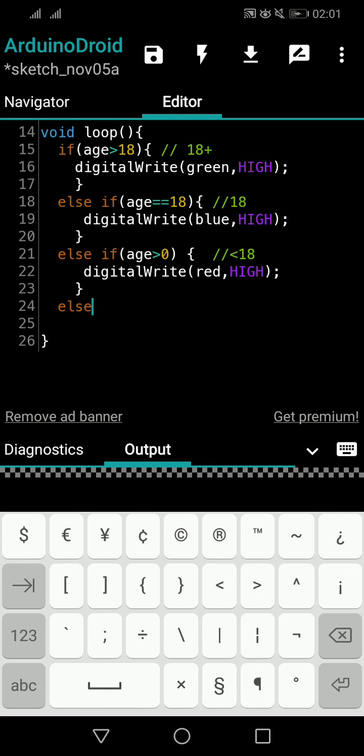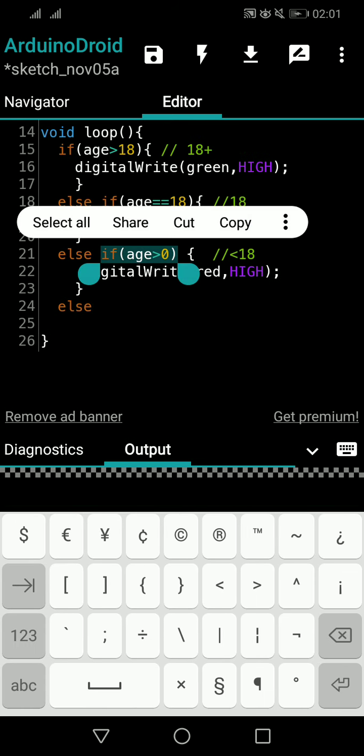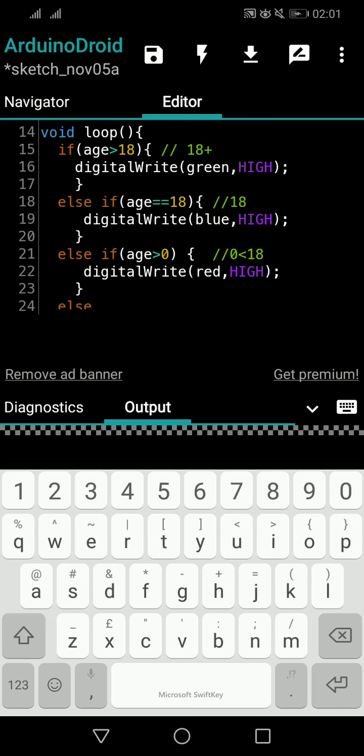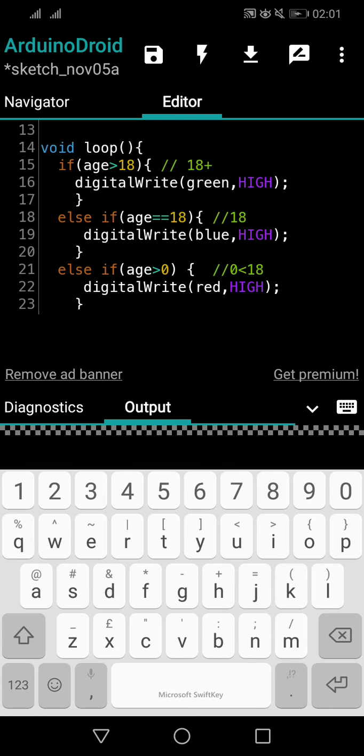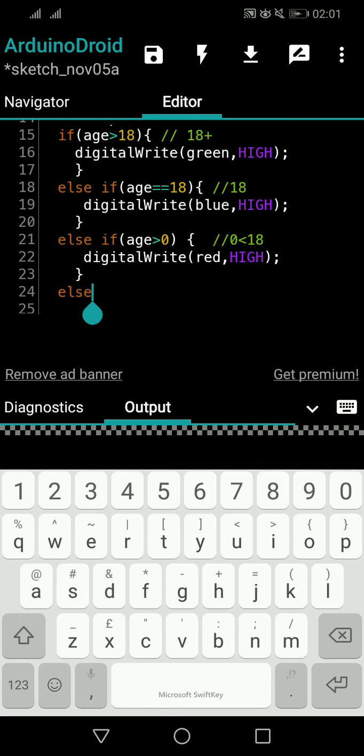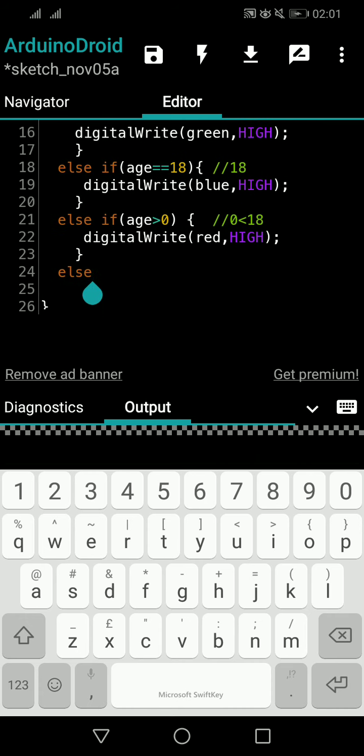We know that if this else if is also skipped, that means what? Now we have 18 plus, 18, and 0 to 18 also. So every other value will be a value less than 0. There is no other chance. So every other value will give an error message or be discarded. A simple else is enough, because everything else is less than 0.